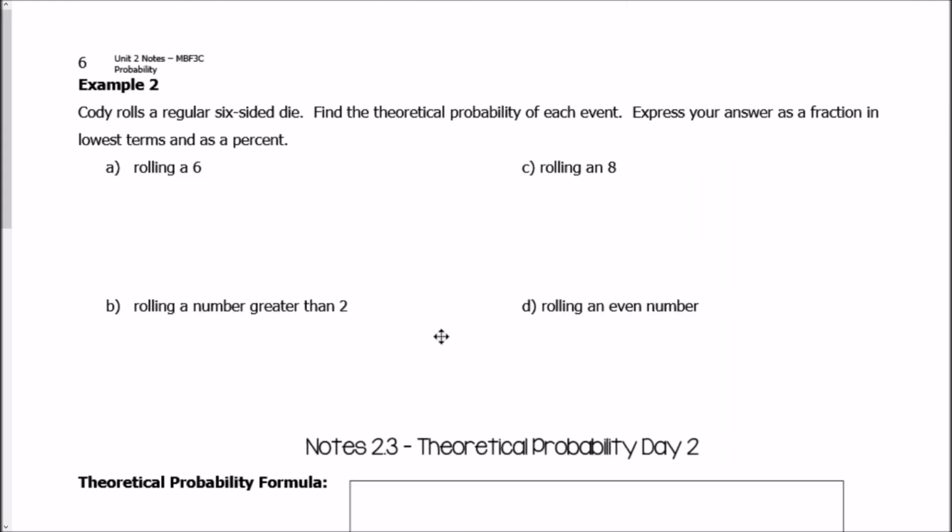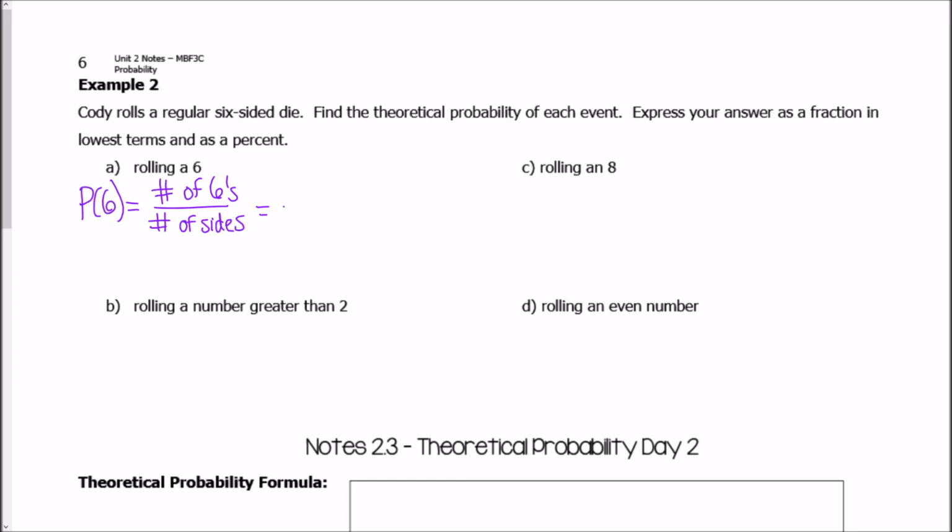Okay? All right. Example number 2, it says Cody rolls a regular 6-sided die. Find the theoretical probability of each event. Express your answer as a fraction in lowest terms and as a percent. So right here, to find the probability of rolling a 6, I'm going to find the number of 6s. And remember, this is theoretical, so it's not based on an experiment. It's just what we would expect. So the number of 6s over the total number of sides.